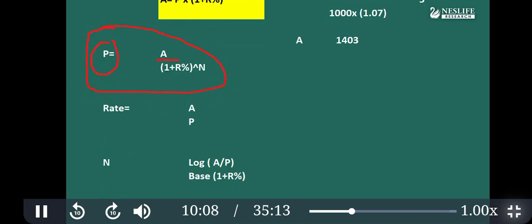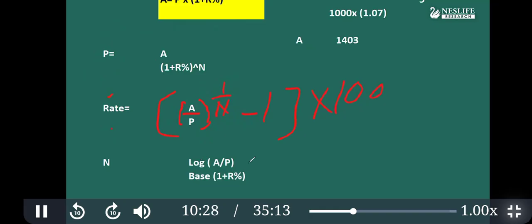Similarly, you can find the rate as well. If A is given, P is given, and the number of years is given, then this is the formula to calculate the rate.